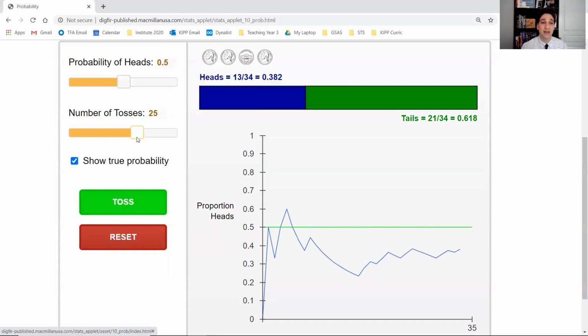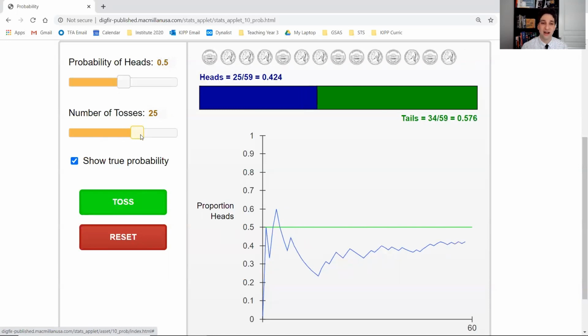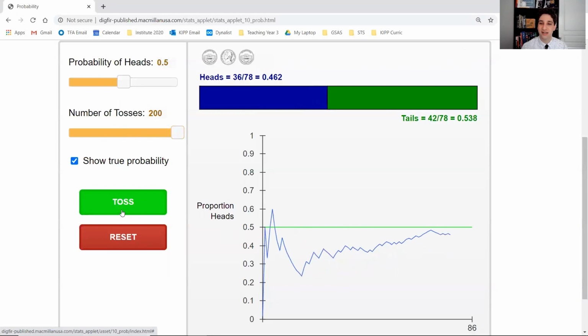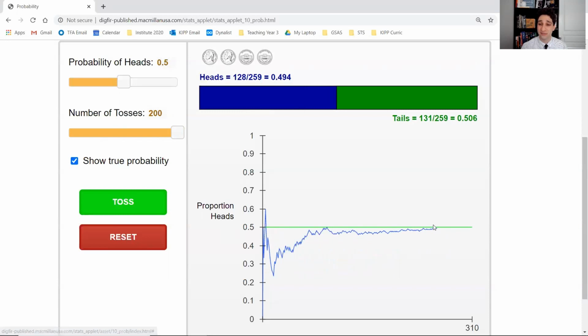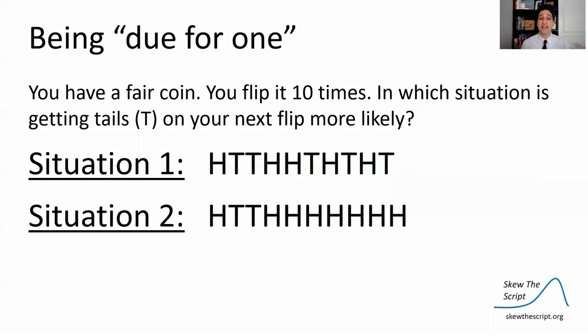So I'm going to speed this up. I'm going to do 25 tosses per click here. Toss, toss, toss, toss, toss. And we're getting there, getting there, getting there. I'm going to speed it up even more, 200 tosses per click. And you can see here, as that's going, we are approaching, getting there, getting there. We will eventually approach that 50% mark and be very, very close to exactly 50%, as you can see here. So this is what the law of large numbers states. The more times you repeat a chance process, the more trials, you will begin to approach the relative frequency predicted by theoretical probability.